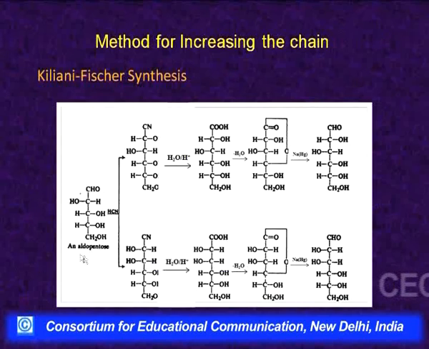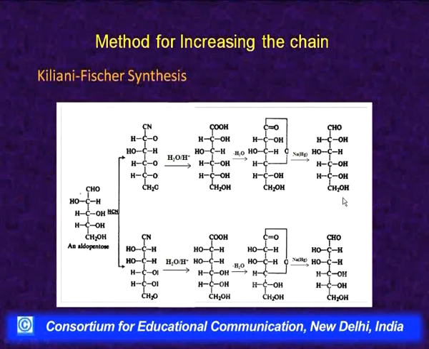This is the full reaction that shows from an aldopentose that first step is addition of HCN, we will get a mixture of 2 cyanides, they are hydrolyzed, we will get a mixture of 2 acids. Then on heating they lose a water molecule, we get a mixture of 2 lactones, and then on reduction we will get a mixture of 2 epimeric aldehydes, means they will have identical configuration at the lower asymmetric carbon atoms.